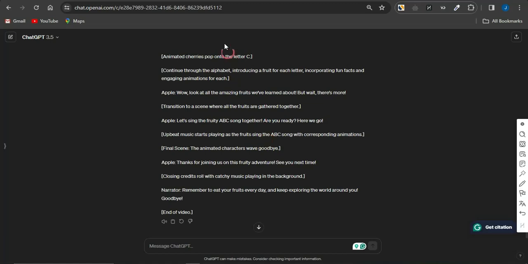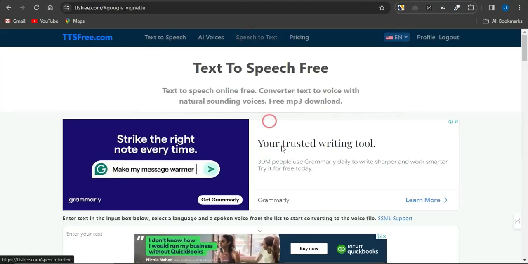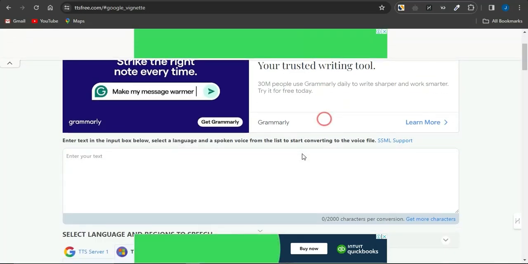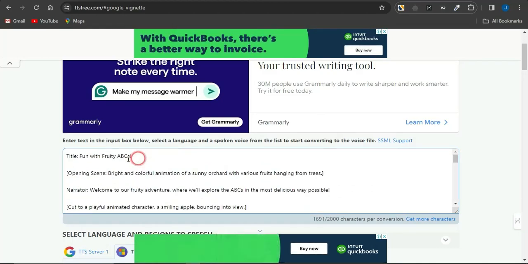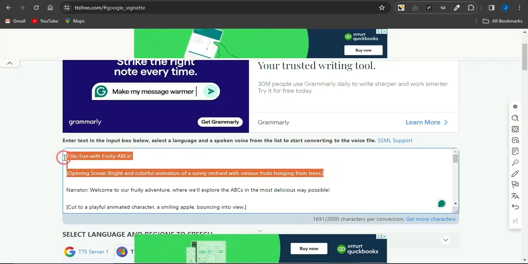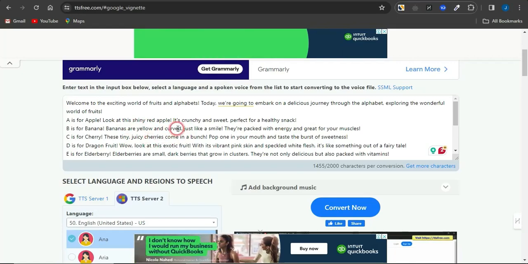To do that, guys, I'm going to be utilizing a very cool and amazing free text to speech AI tool called ttsfree.com. You can use any other AI tool that can convert text to speech, but I'm going to stick with this one. Once I come onto this section, I'm going to paste in the script and edit it to remove all unnecessary parts. As you can see, the script has now been edited by me.